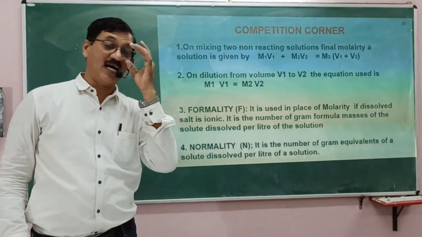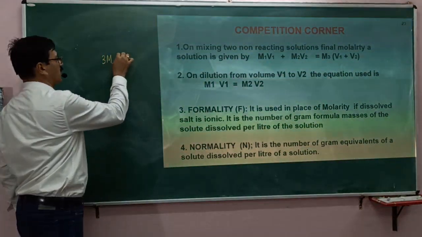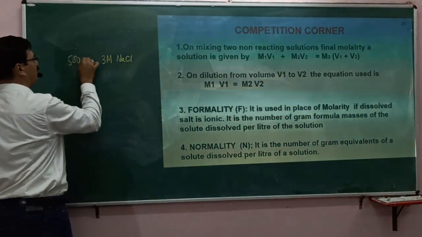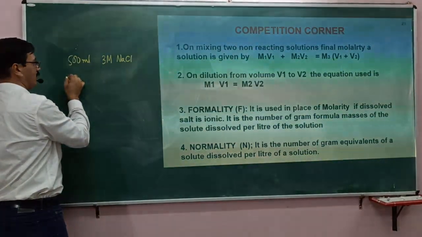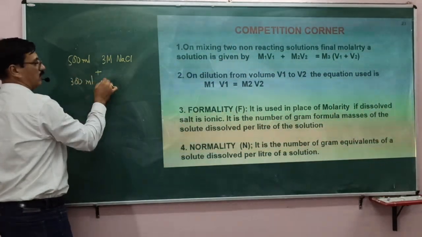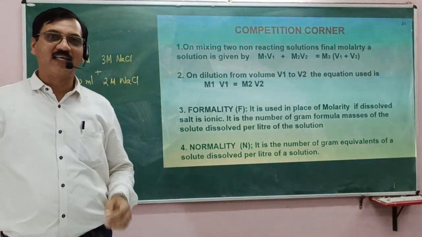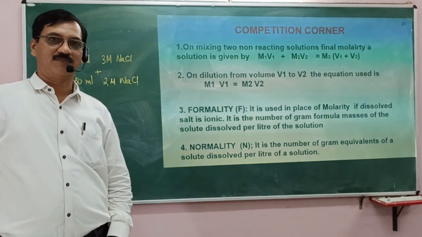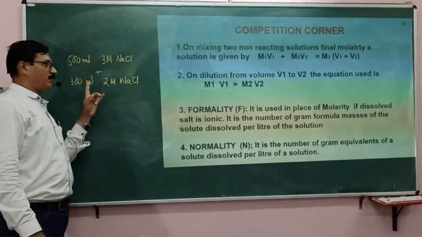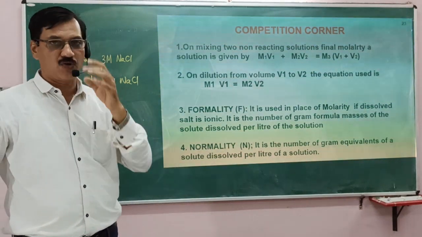How the question will be asked, I will just give an example. If 500 ml of 3M sodium chloride is added to 300 ml of 2M sodium chloride, then what is the molarity of the resulting solution? Understand? 500 ml of 3M NaCl and 300 ml of 2M NaCl, these two solutions are mixed, then what is the molarity of the new solution?